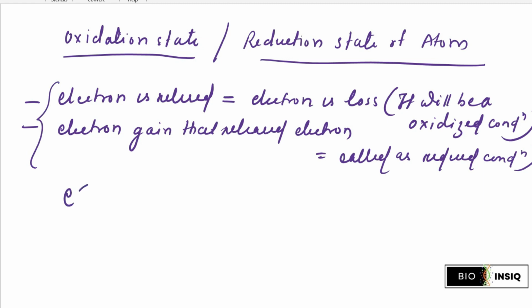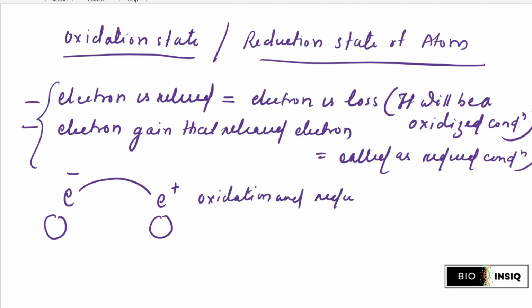If one atom loses an electron, then another atom gains it, right? Simply, this mechanism is called oxidation and reduction reaction, or you can say simply redox reaction.